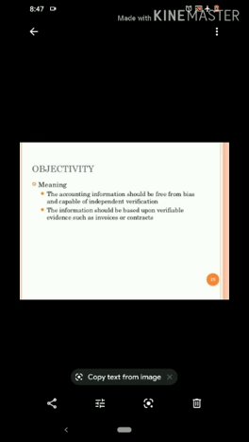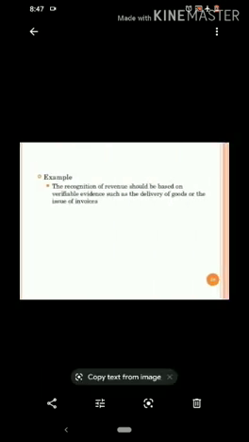So all the transactions that need to be recorded in the books of accounts should be supported by evidences like invoices, bills, cash memos. Examples are: the recognition of revenue should be based on verifiable evidence such as the delivery of goods or the issue of invoices.